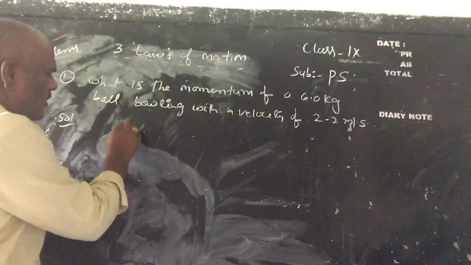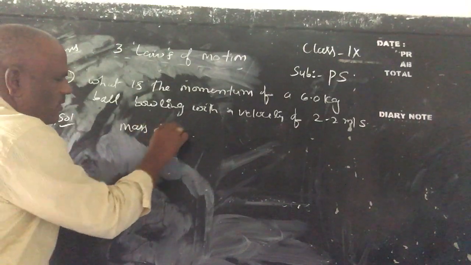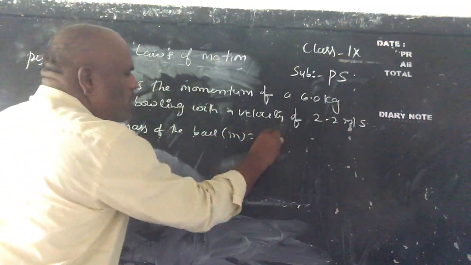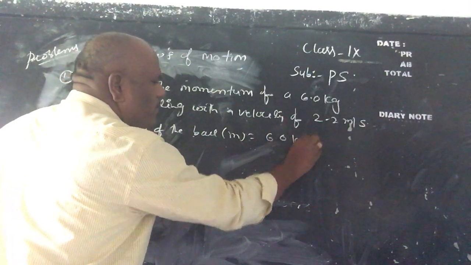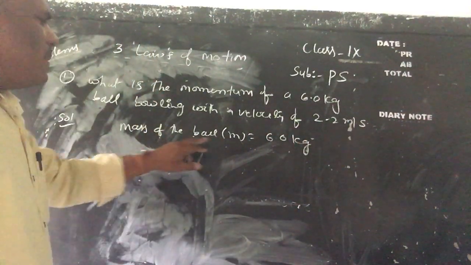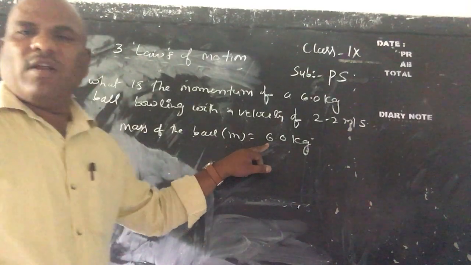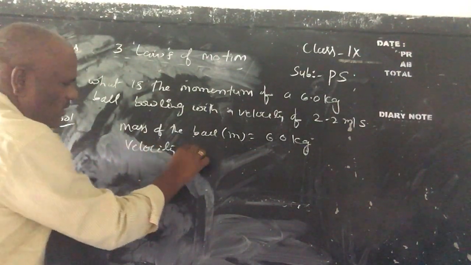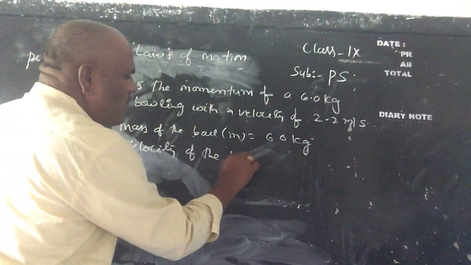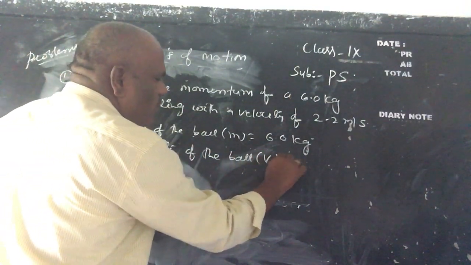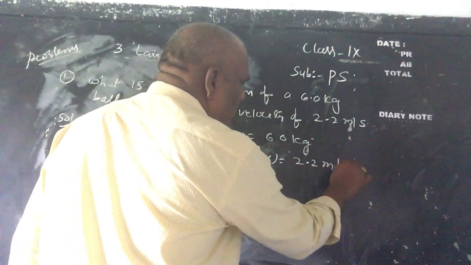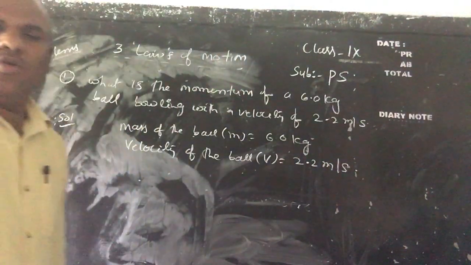Mass of the ball is given, that is m equal to 6.0 kg. Mass of the ball m equal to 6.0 kg, children. And velocity of the ball, that is v equal to, what is the velocity of the ball, children, here? 2.2 meters per second.